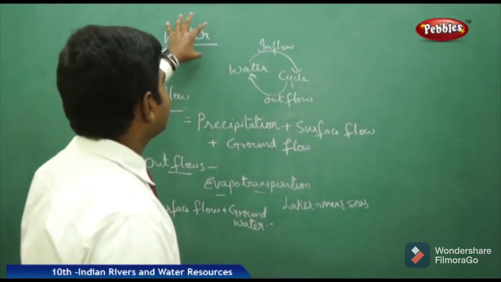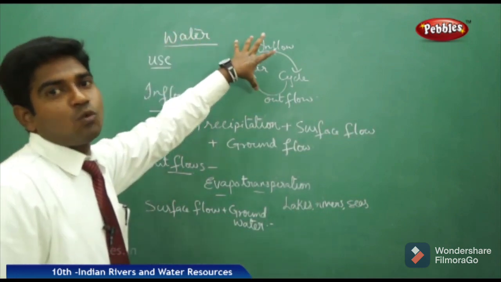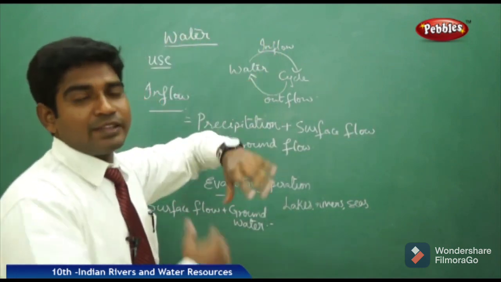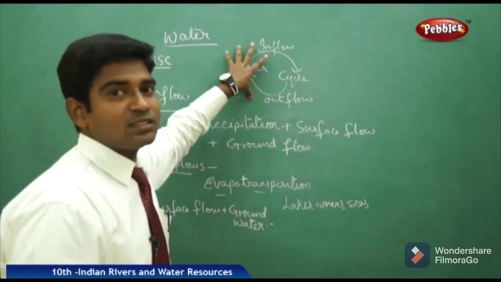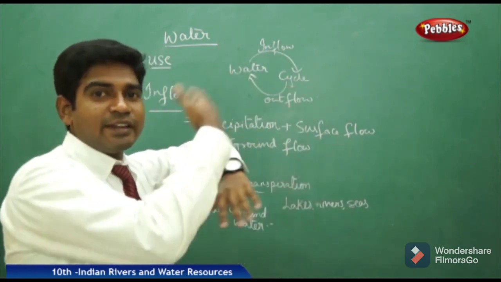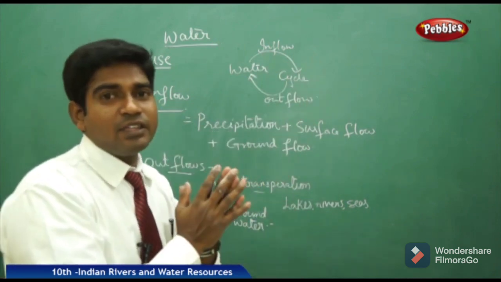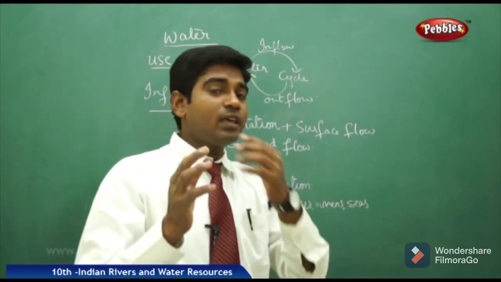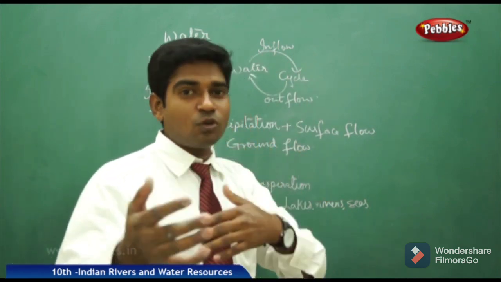To understand the mechanism of water use, we have to remember the water cycle. The water cycle is nothing but the inflow and outflow of water; both are a must to have water there. Once water gets out, if it does not get any inflow back, then it has an impact. Water is not a non-renewable resource, but it has to be stored, and it has to come from another form first.